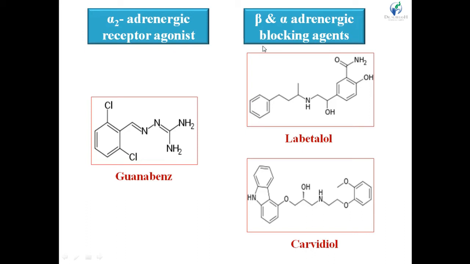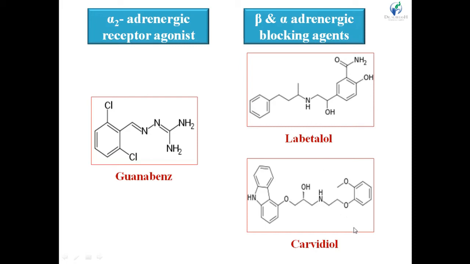Then beta and alpha adrenergic blocking agents, labetalol and carvedilol. It contains the phenyl ring with the OH group and CONH2, that is hydroxybenzamide, right? This one is hydroxybenzamide ring, and it has the side chain which contains the amine function, right?